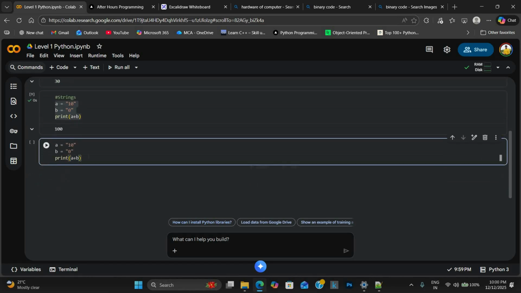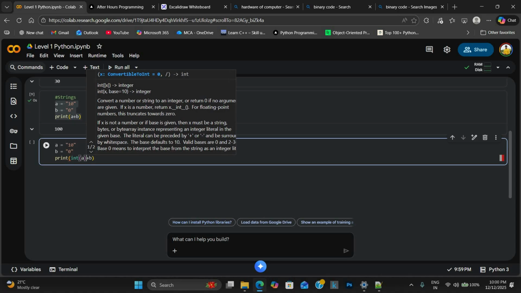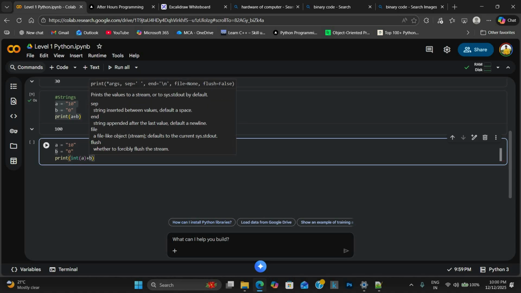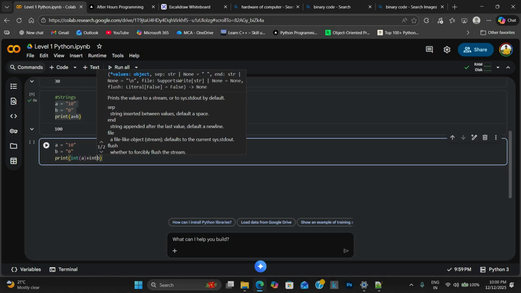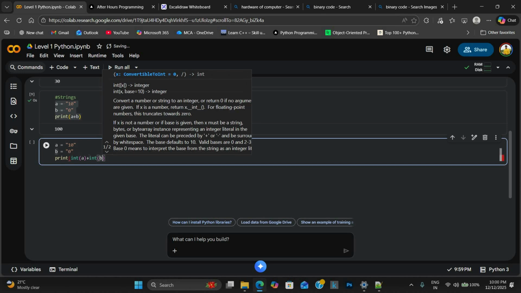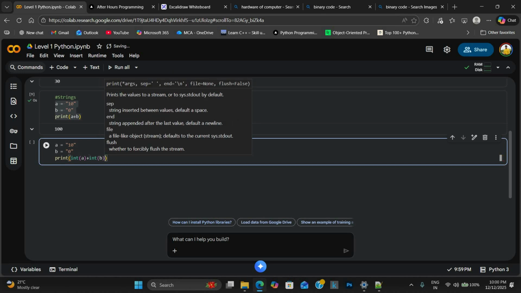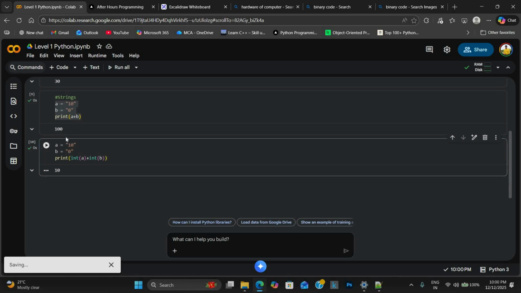Okay, so here there are two strings, as I said before. Now, if we use int and put the a inside this, and do the same with the b also. Now control enter. You get the same thing, right? We are converting these strings into numbers.